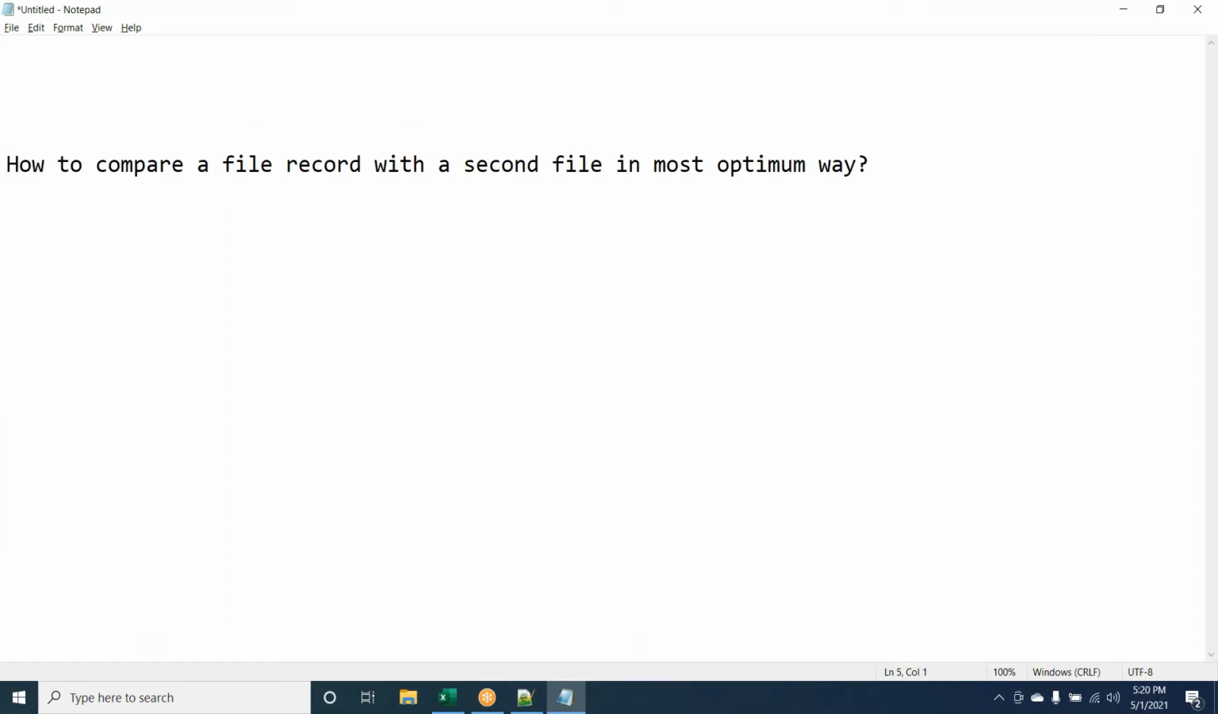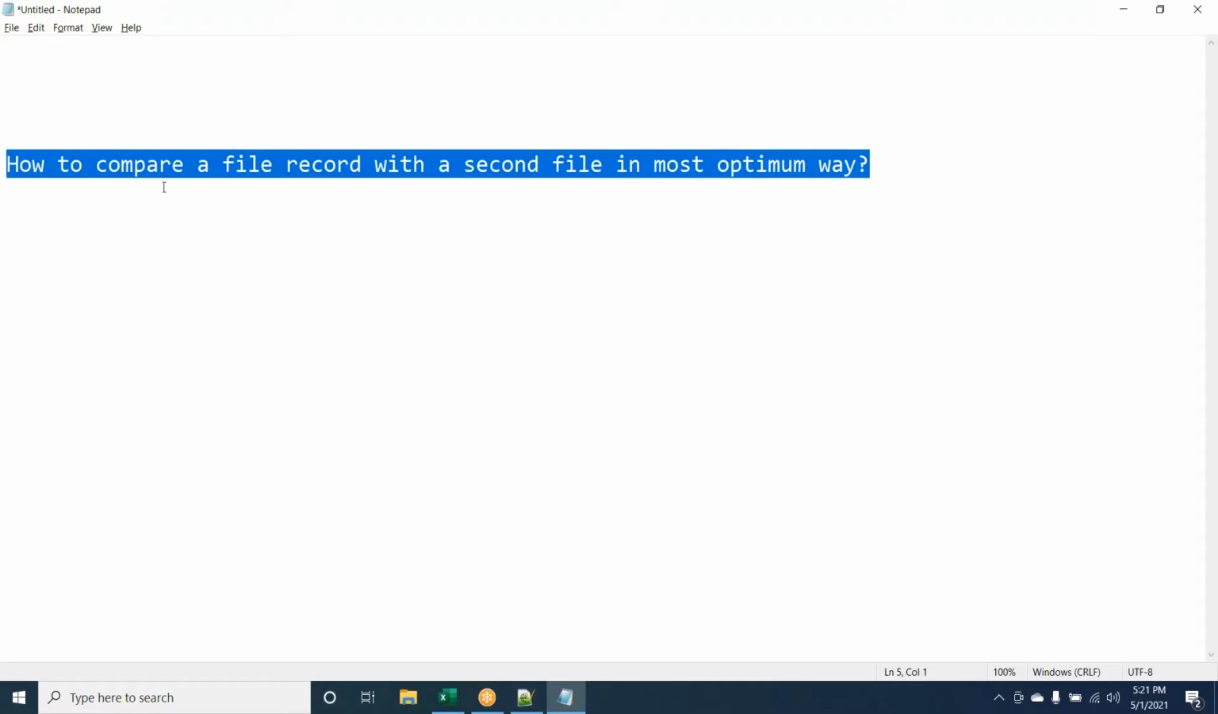What is the most optimal way to compare a file record with a second file? Use the compare utility of a JCL. Yeah, the 3.13 option is there, the same utility is used. You can use a particular column there. You can define it from 7 to 72, right? Yes, 7 to 72 you can give.